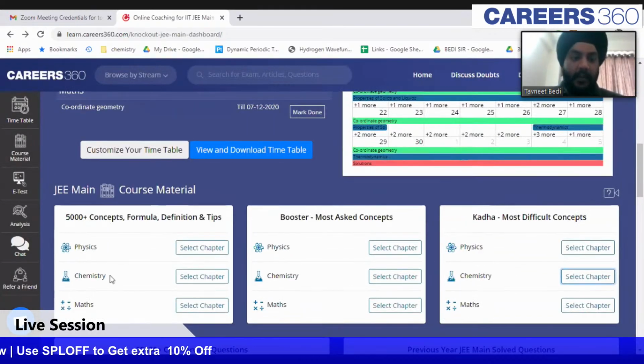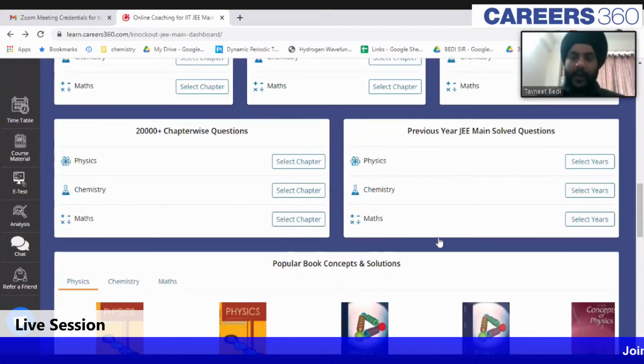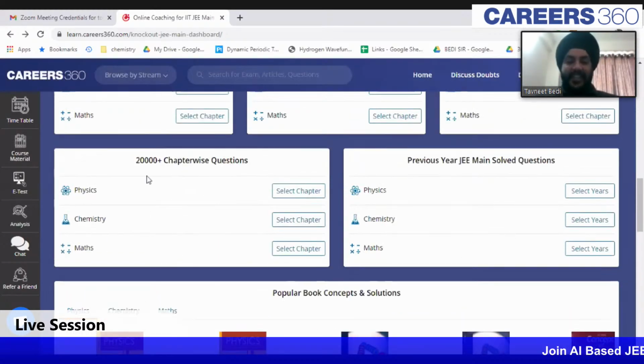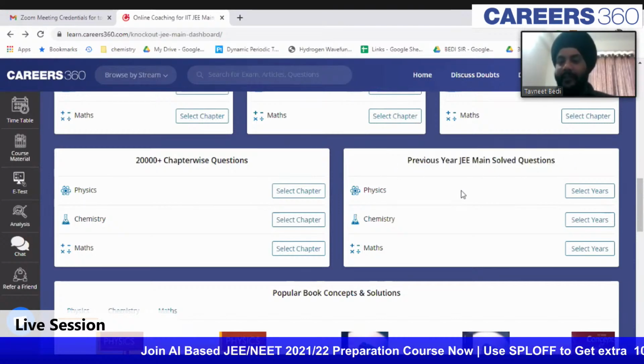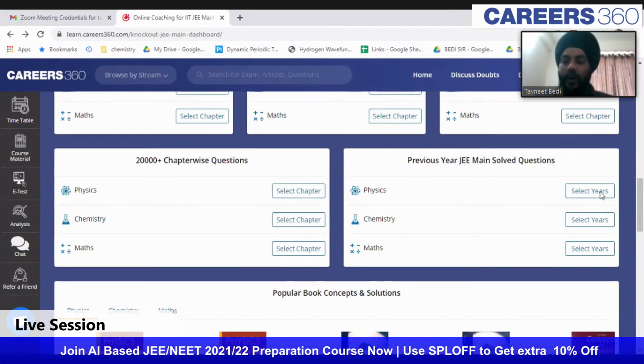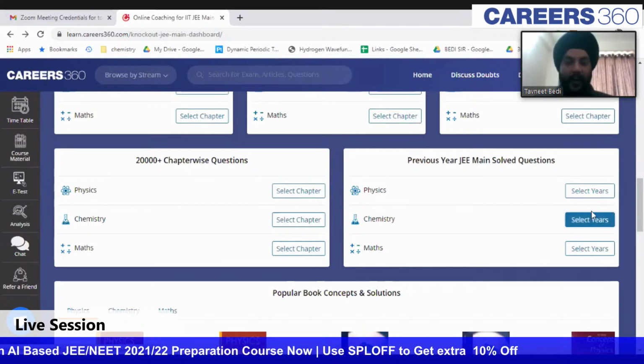There is a complete set of concepts present. There is booster concept, and then there is this para concept also present. Next, we have a question bank of 20,000 plus chapter-wise questions, and we also have the whole of previous year's JEE main questions which are solved. You can just select the years from your dashboard.